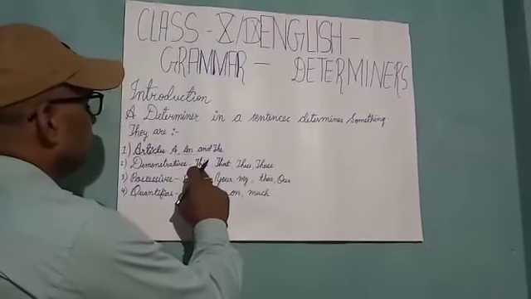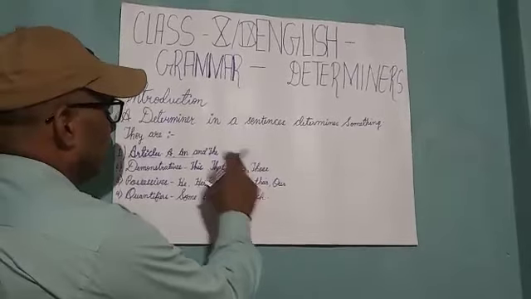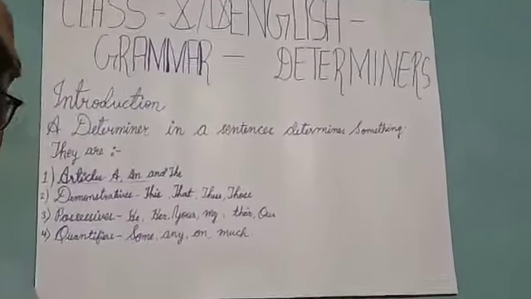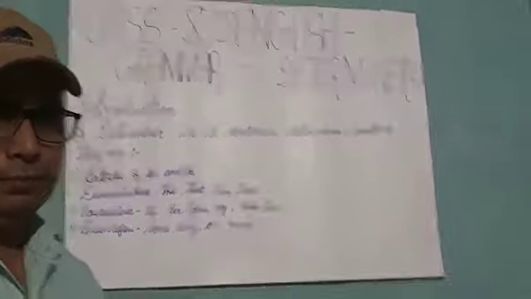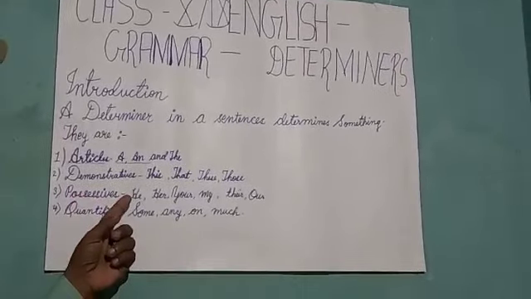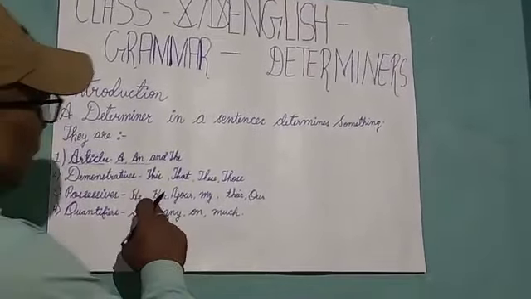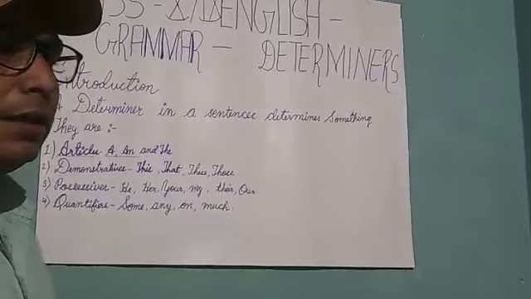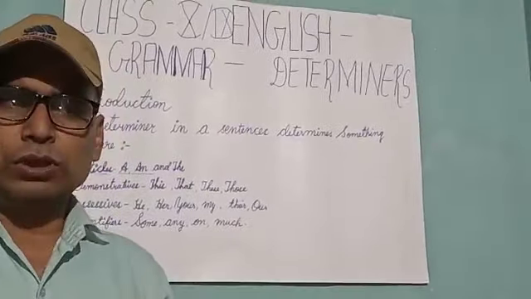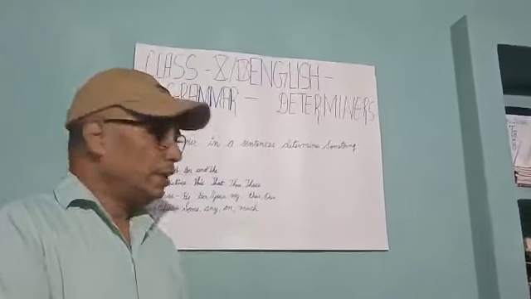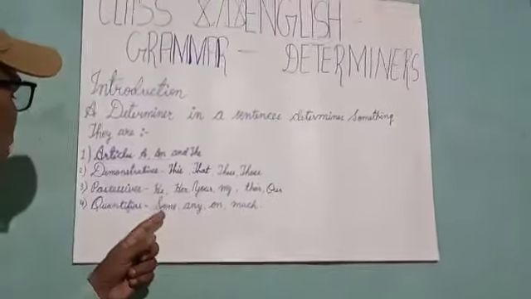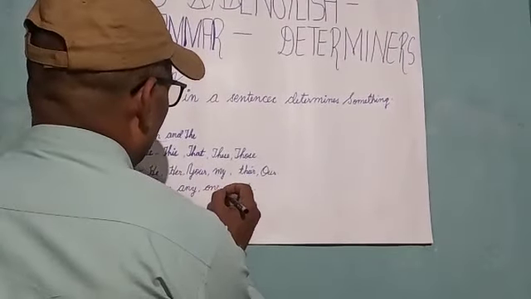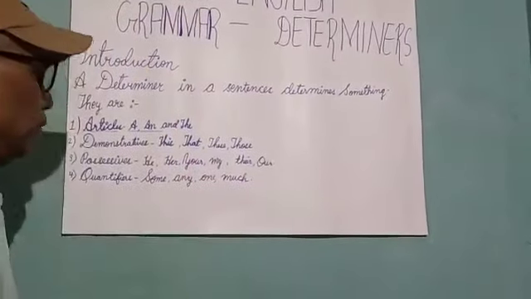Demonstratives are these four words: this, that, these, and those. They are demonstrative adjectives. They may be used as determiners when needed. The third one is possessive: her, your, my, their, our, its. These are possessive adjectives. They are also used as determiners. The fourth one is some, any, one, much, many, few, little.